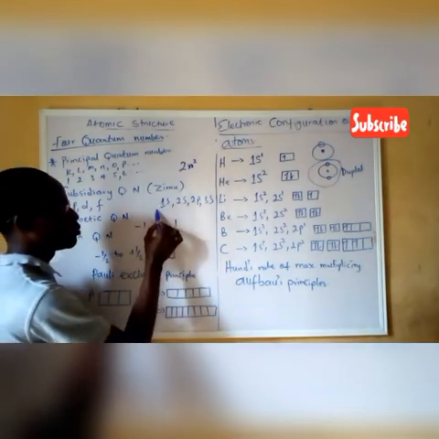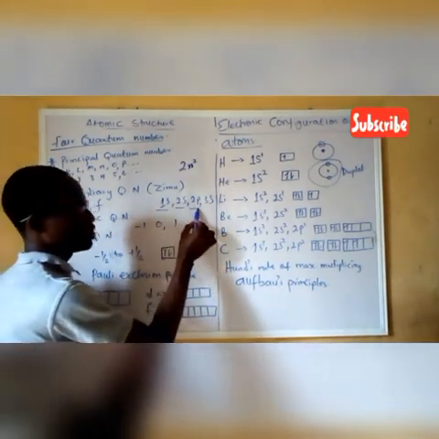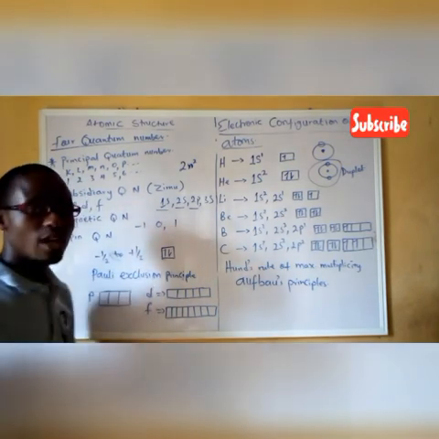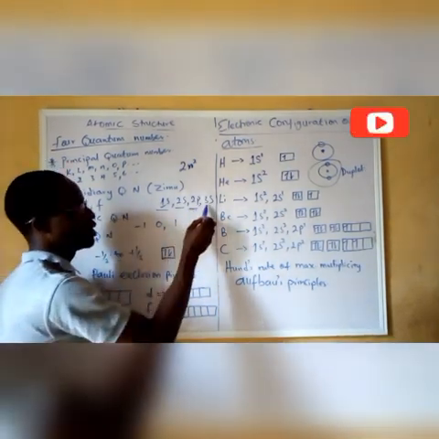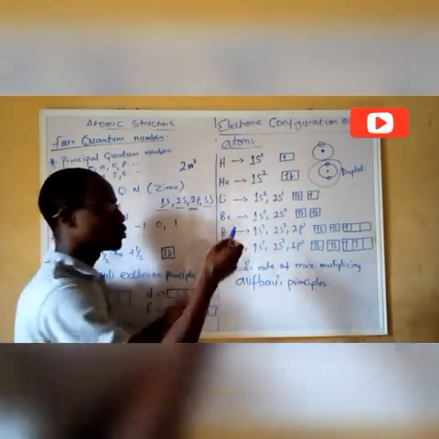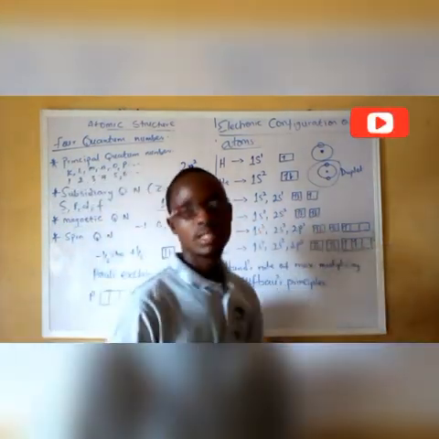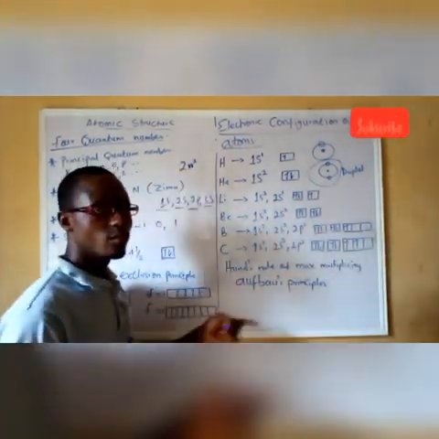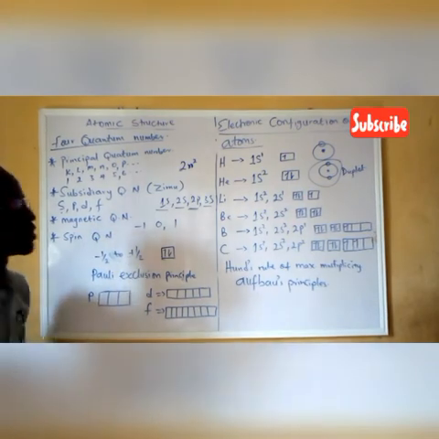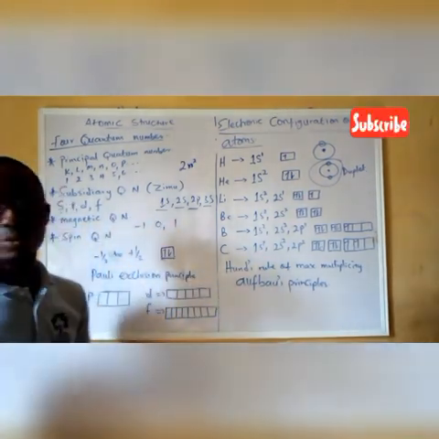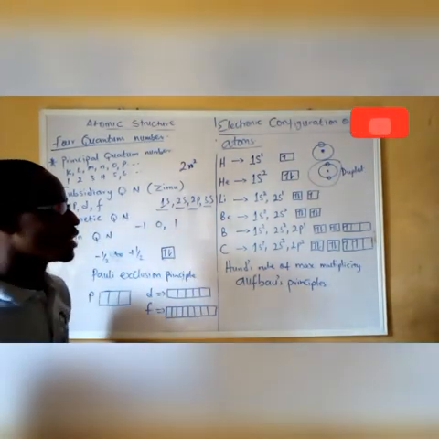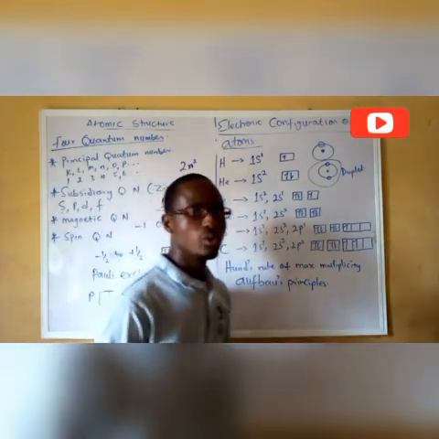So that is why you can see 1s, 2s, 2p. P doesn't have d, so it stops as p. Then we have 3s, we're going to have 3p, then 4s, 4p, 5s. So it continues that way. That is what Aufbau principle talks about.